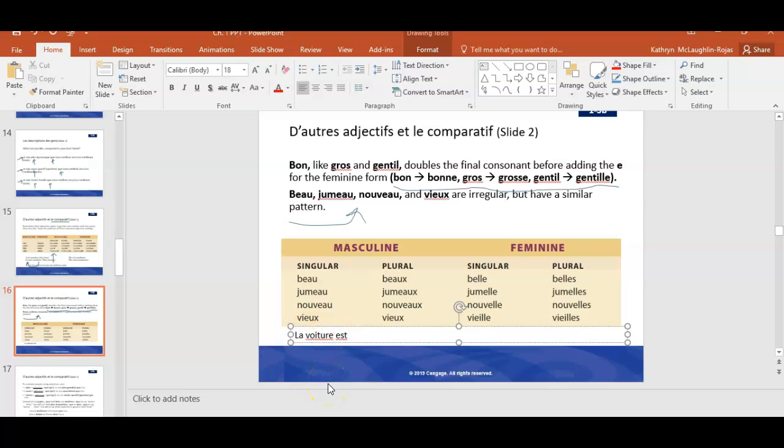So I can say la voiture est vieille. So the car is old, vieille. If I wanted to talk about more than one car, les voitures sont vieilles. Same pronunciation, but now I've added an S to have the agreement. Okay, let's think of a masculine noun.